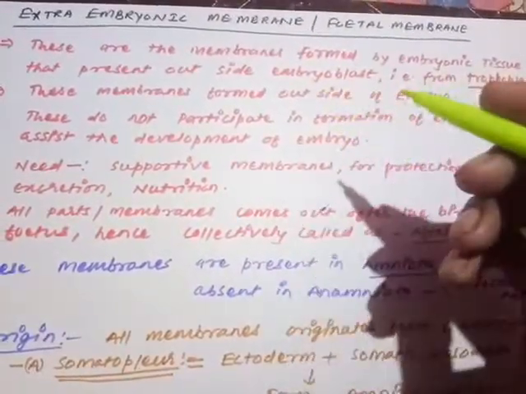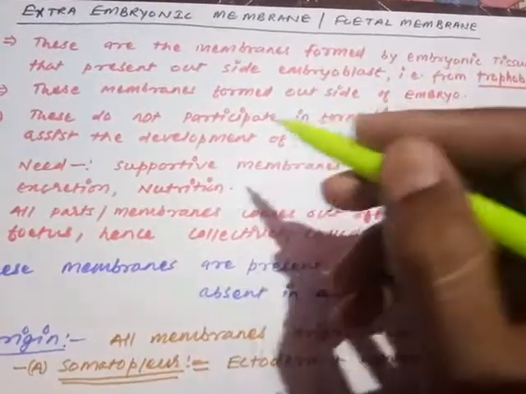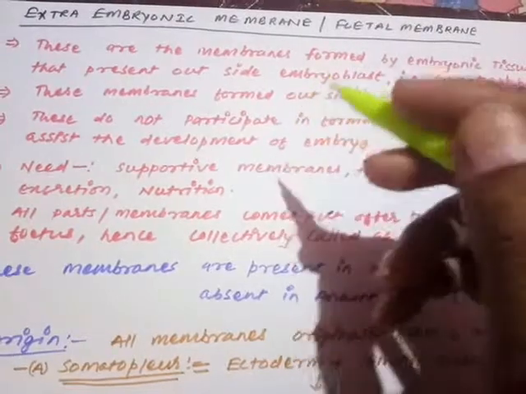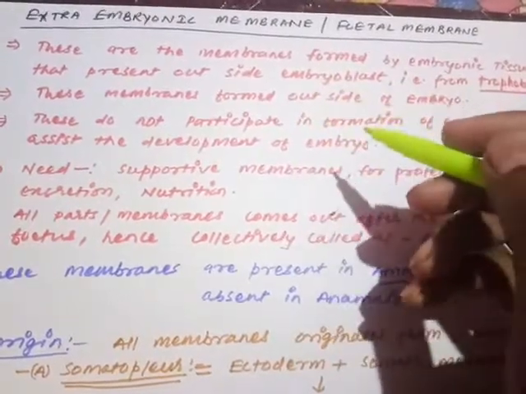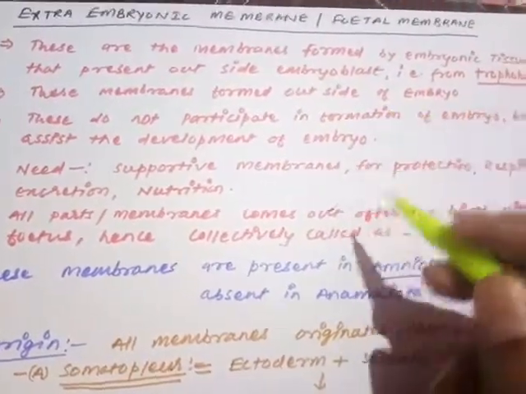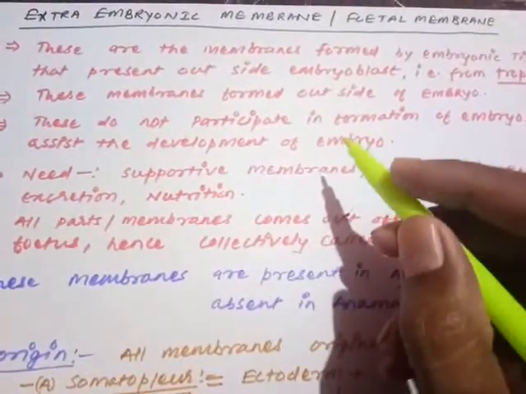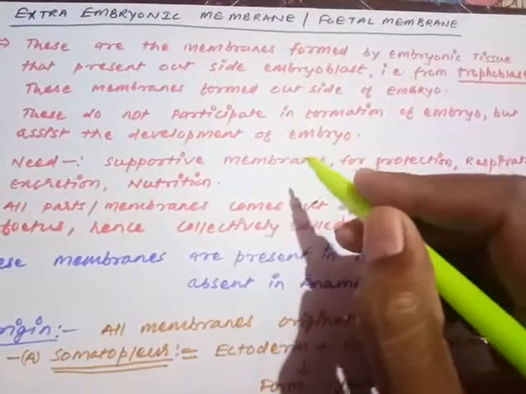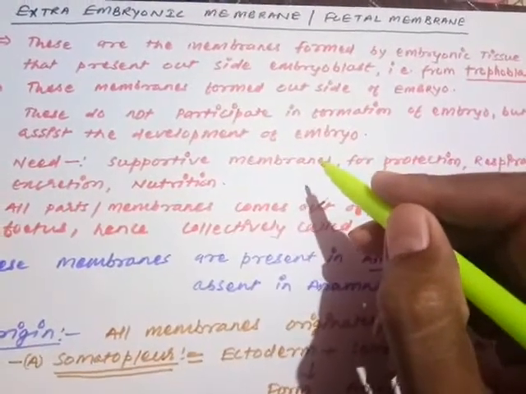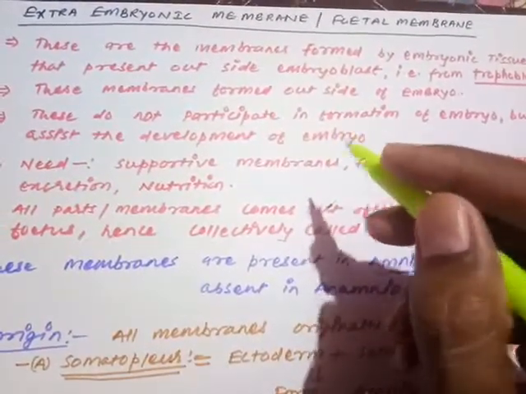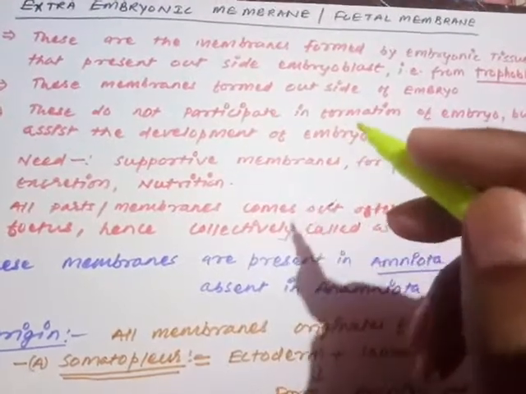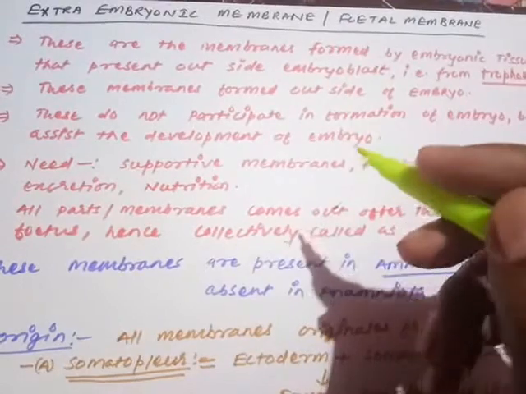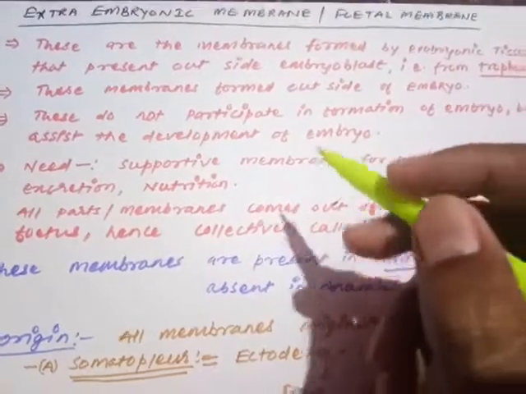Extraembryonic means they are present outside of the embryo, they are not part of the embryo. Once again I am repeating, extraembryonic, outside of the embryo. They do not participate in the formation of the embryo, but they assist the development of the embryo. This is a very important line. They are not going to form the embryo anyhow, but without these membranes it is impossible to develop the embryo, impossible to sustain the life of the embryo.